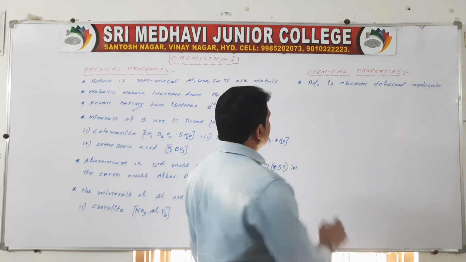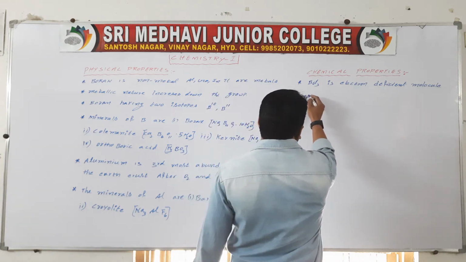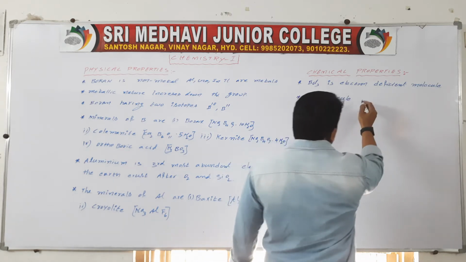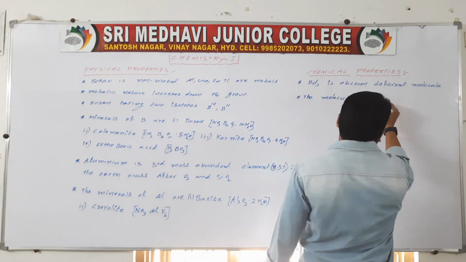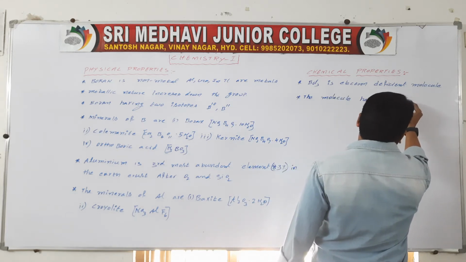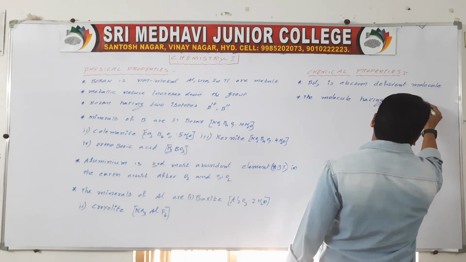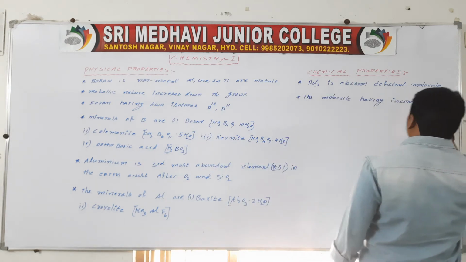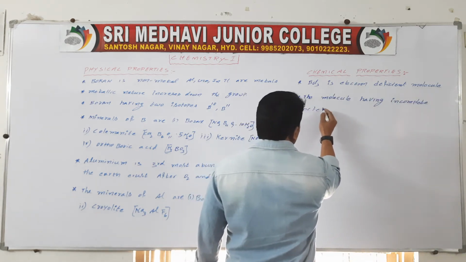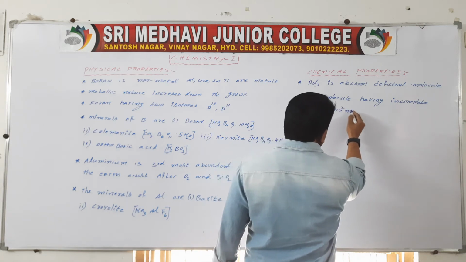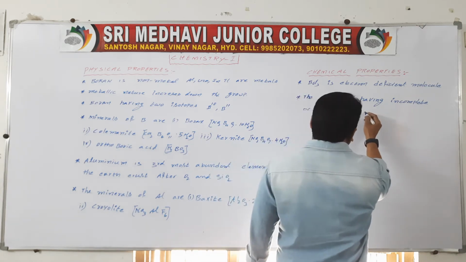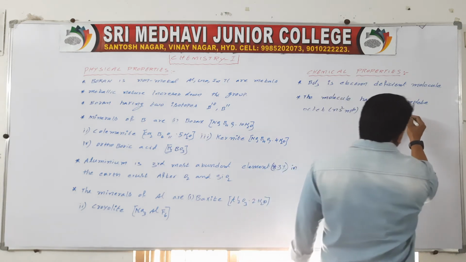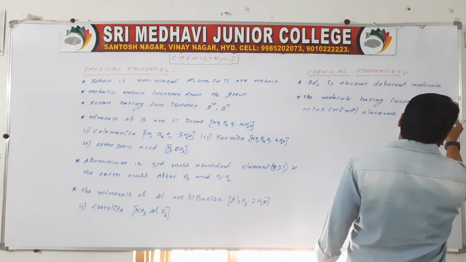Okay, electron deficient molecule means the molecule having an incomplete octet, that is, not ns2 np6 electrons at the central atom.